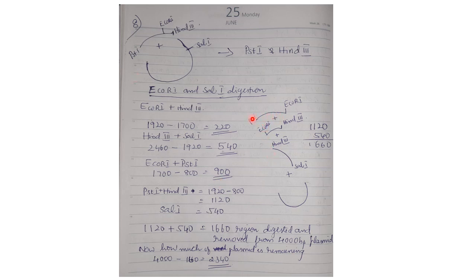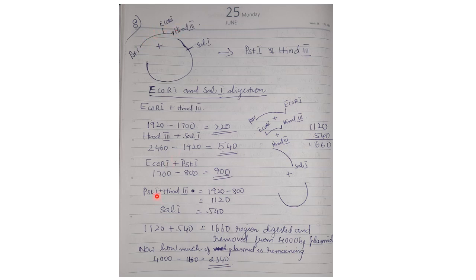PstI, EcoRI, HindIII, SalI, EcoRI, HindIII. So all three we got. Now we have to see what is the size of the remaining vector backbone, or remaining part of the circle, how much it is. For that you have to know the size of the PstI to HindIII portion, because this portion is being digested, cut into pieces, PstI, EcoRI, HindIII. So this total, how much it will be.